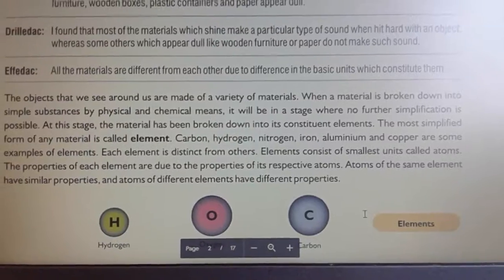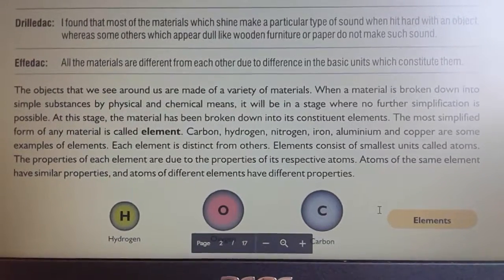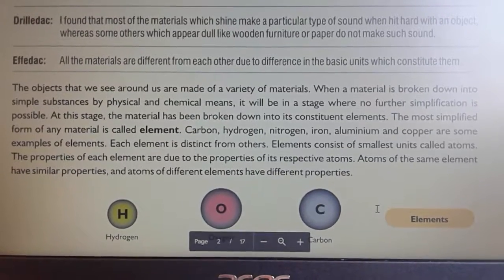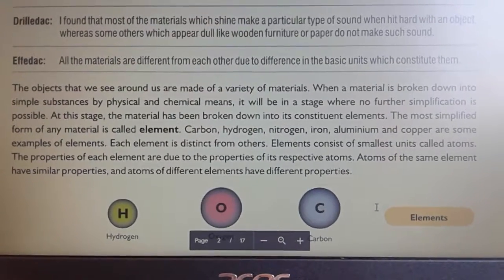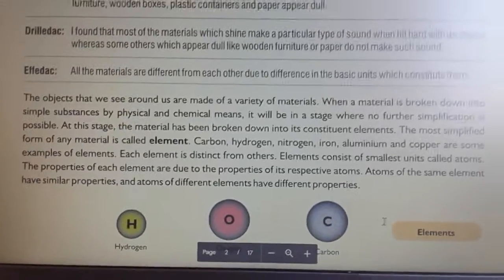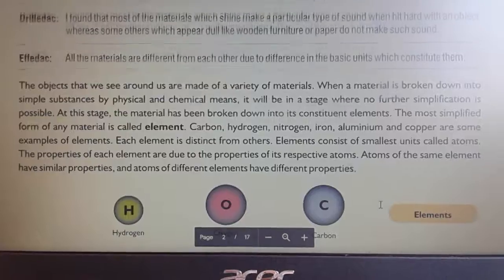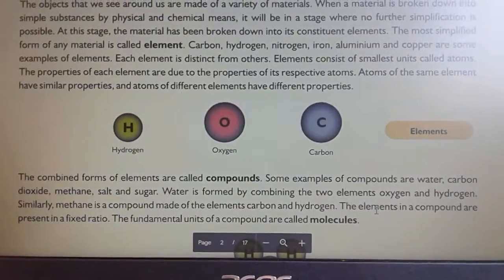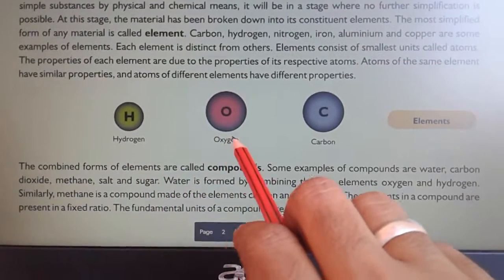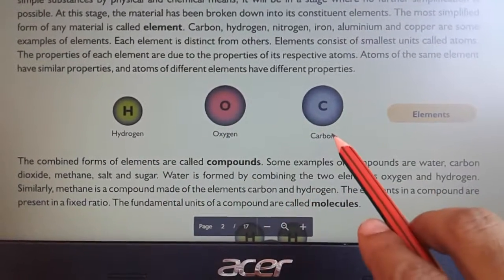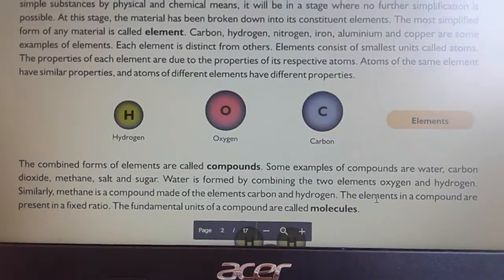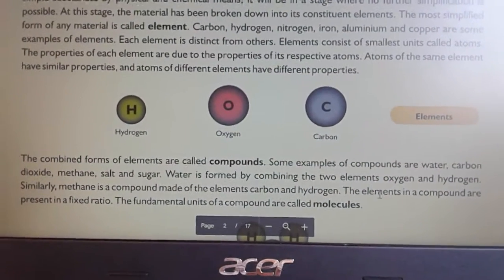Repeat this line: atoms of the same element have similar properties and atoms of different elements have different properties. You can see some element examples, such as hydrogen. Its symbolic representation is H. Oxygen stands for O, and carbon is represented by C. So these are your elements.